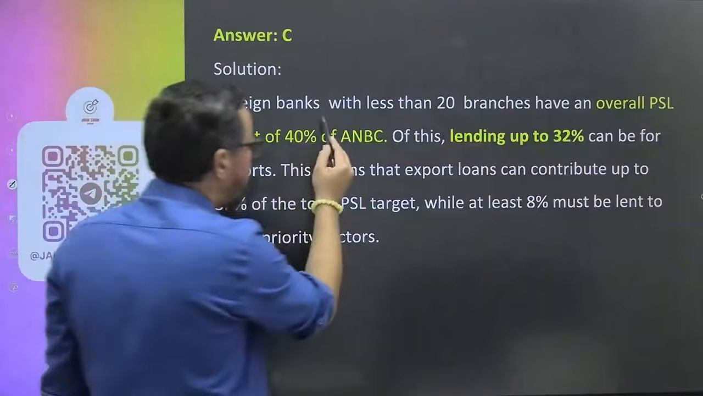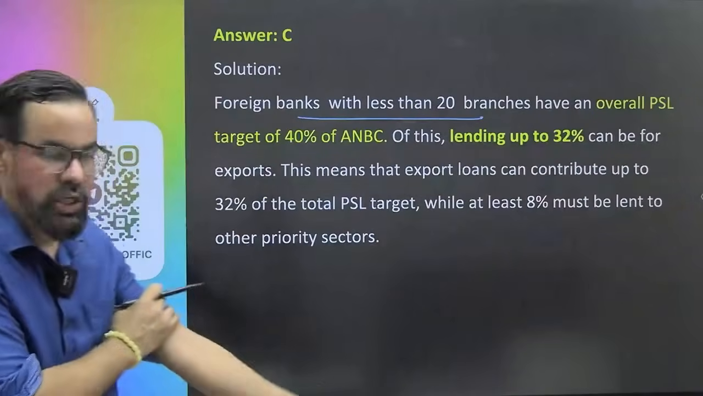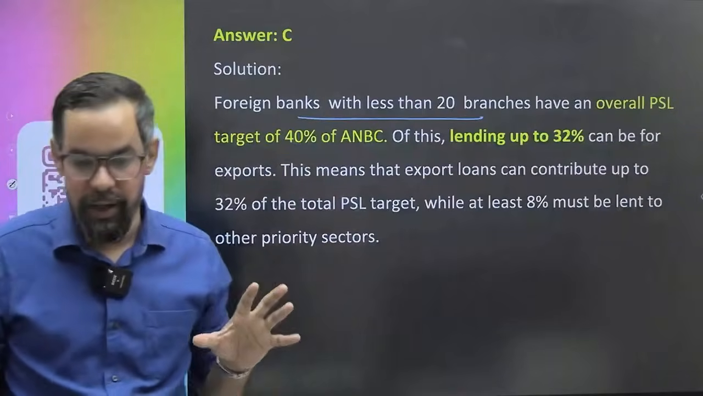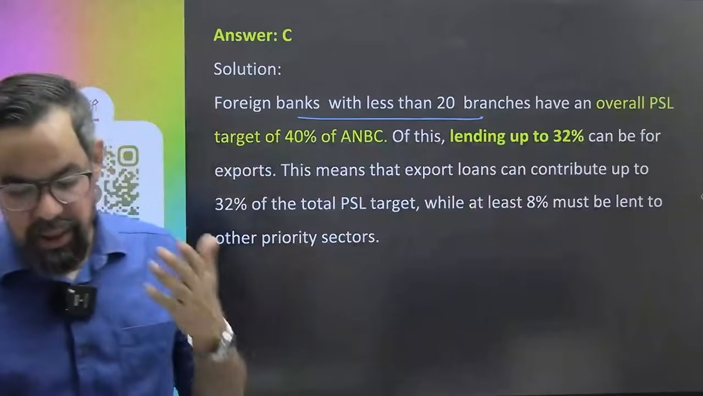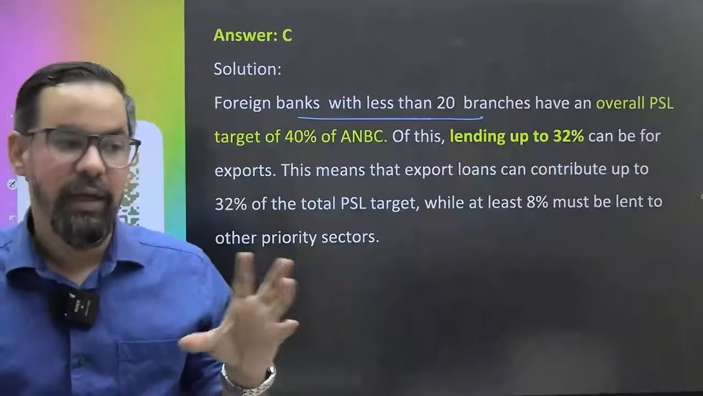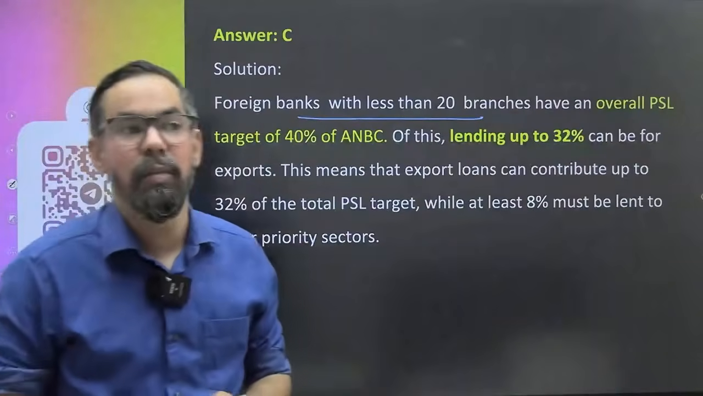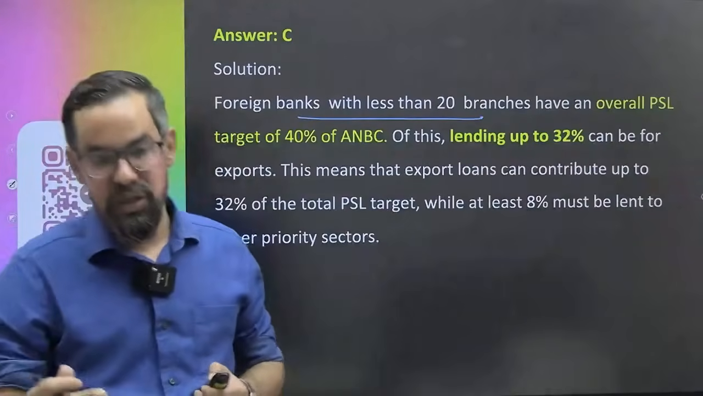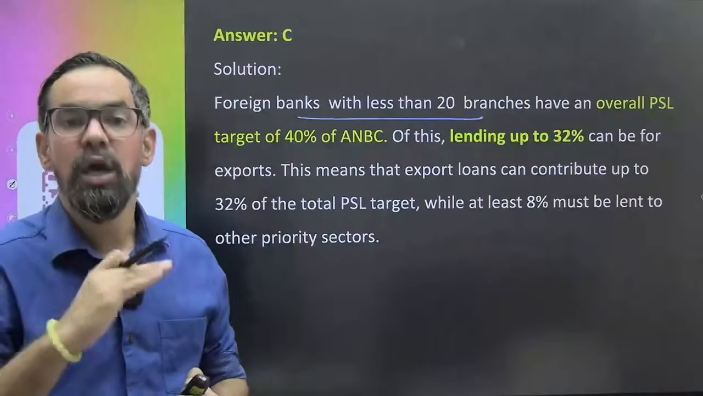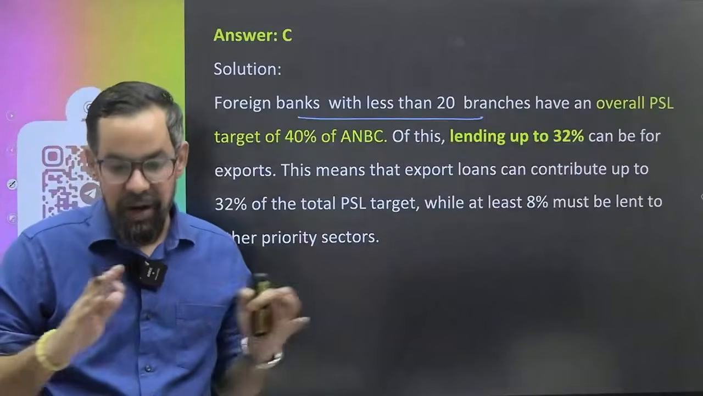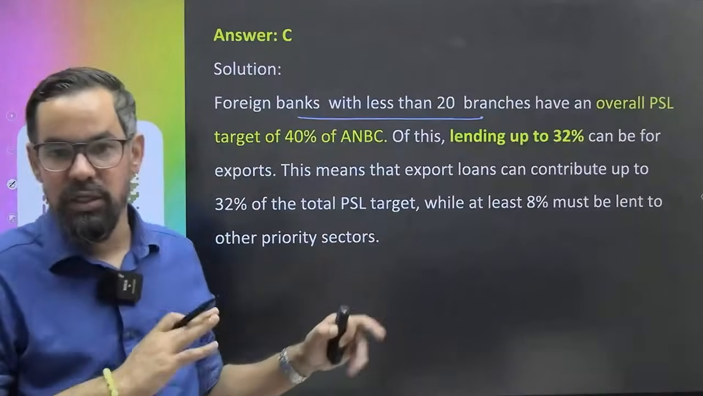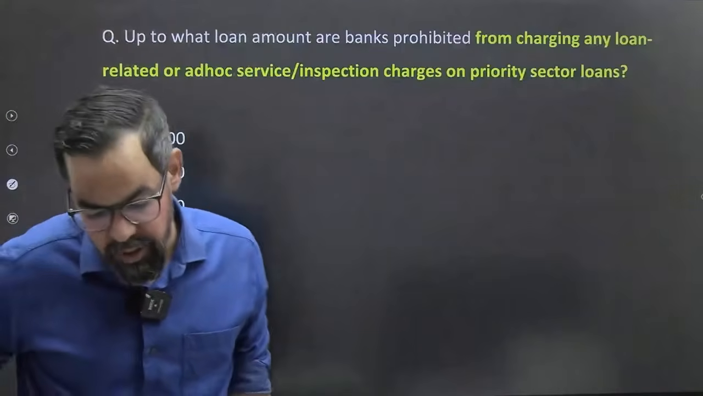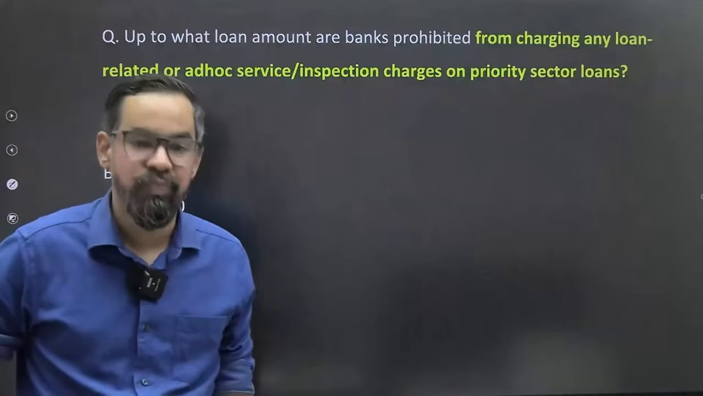A foreign bank with less than 20 branches has an overall target of 40% and does not have any subcategories. In a normal commercial bank like a public sector bank, we have 18% for agriculture, 7.5% for MSMEs, 12% for weaker sections, but that sub-categorization does not apply to these foreign banks with fewer branches. So 40% is right.